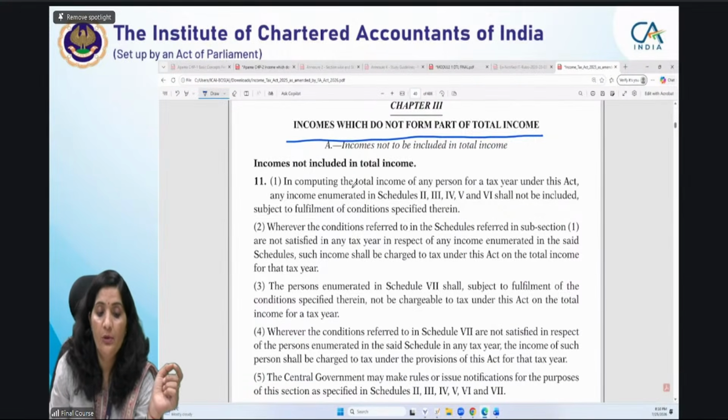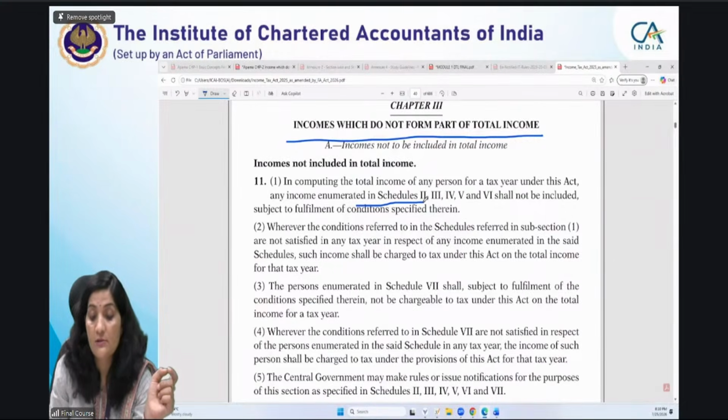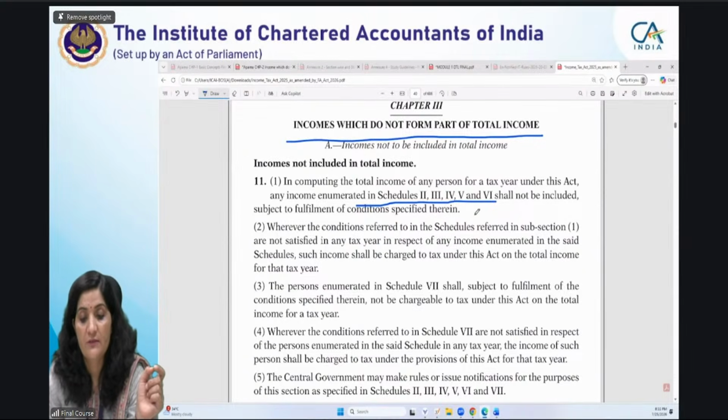This is subsection 1. Section 11, subsection 1 says, in computing the total income of any person for a tax year under this act, any income enumerated in schedules 2, 3, 4, 5, 6 shall not be included, subject to fulfillment of certain conditions specified therein.